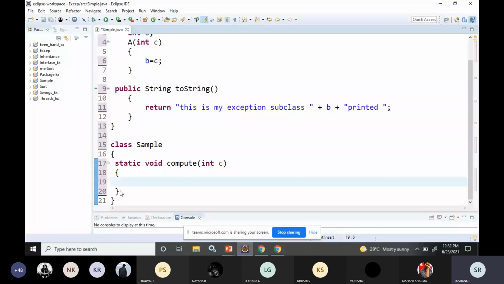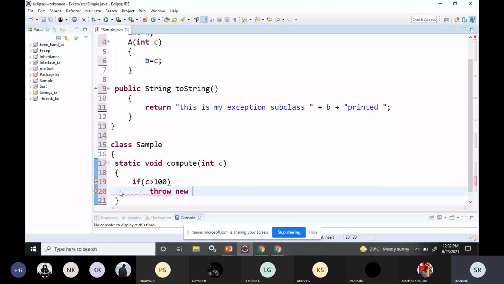If the value of C is greater than 100, let me take it as 100, because 100 means the maximum marks is 100. So if the value of marks is greater than 100, it has to throw the exception. I'm creating the exception: throw new, and what is my exception? A.